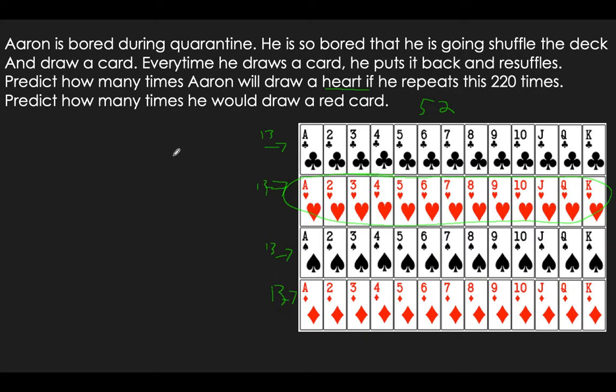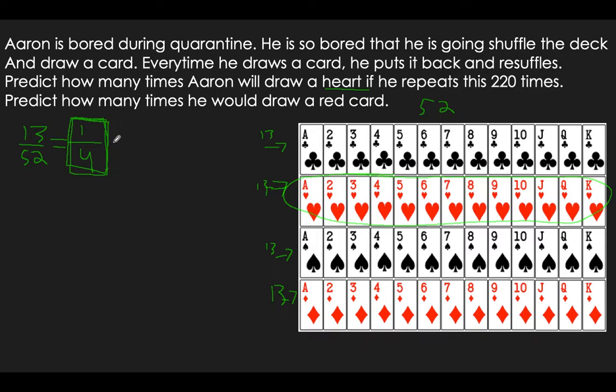So how many heart cards are there? There's 13 hearts. Over how many total? Well, there's 52. Which the hearts is 1/4 of the deck, right? Which 13 over 52 simplifies to 1/4. So that's the probability you select a heart when drawing just one card. That's just one time though.